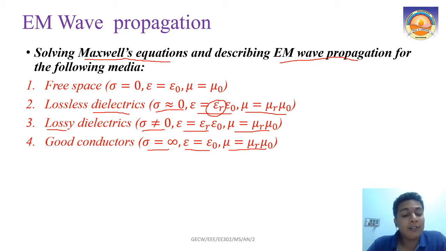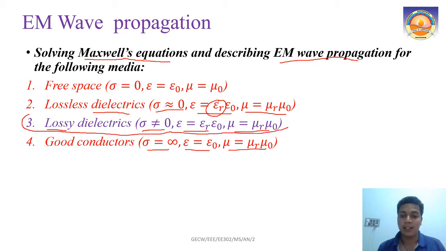In this, which one will be the general case? It is like when we considered the boundary conditions. We started with the dielectric boundary condition, because once we solve that, it is easier to solve all other cases, as they will come as special cases only. So similarly here, the general case is the lossy dielectric, because its conductivity is a non-zero number, and you have permittivity as well as permeability. So all these factors are considered in a lossy dielectric.